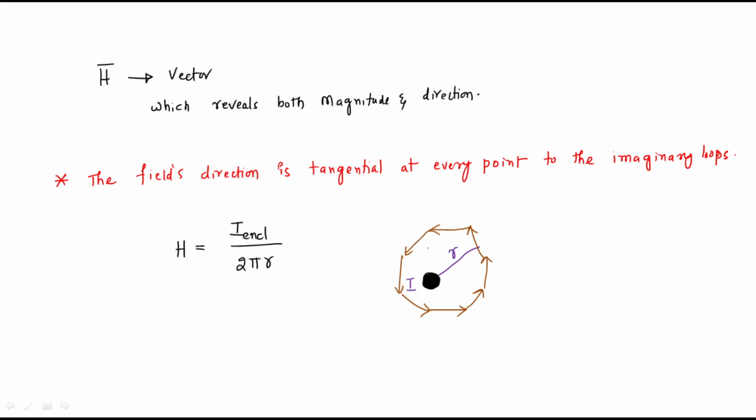So this is a very important law which describes the relationship between current and magnetic field intensity. Then what are the applications of Ampere's law?